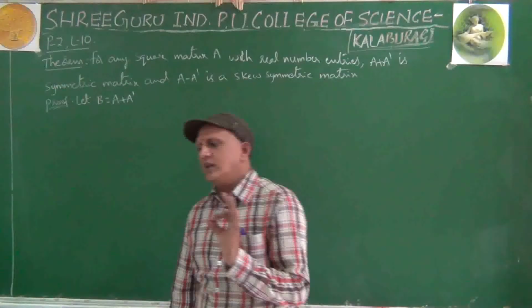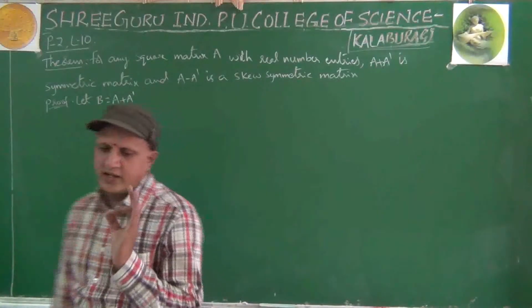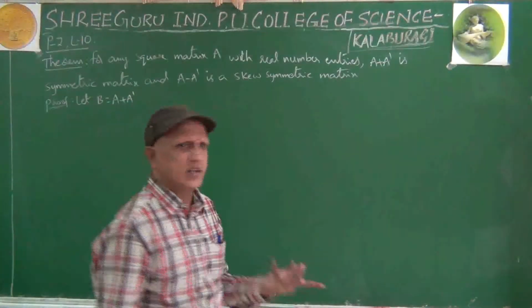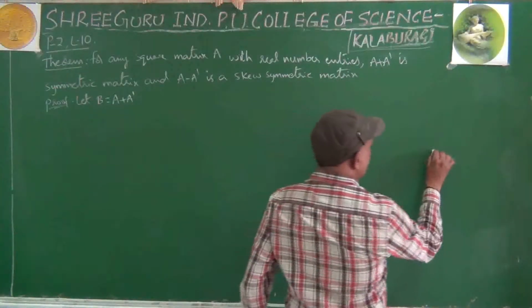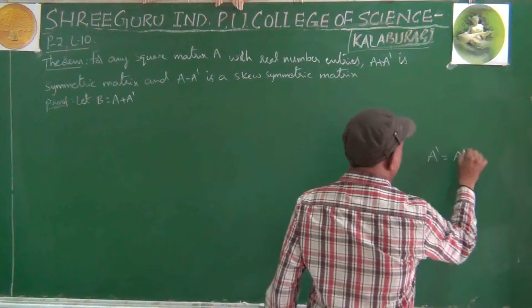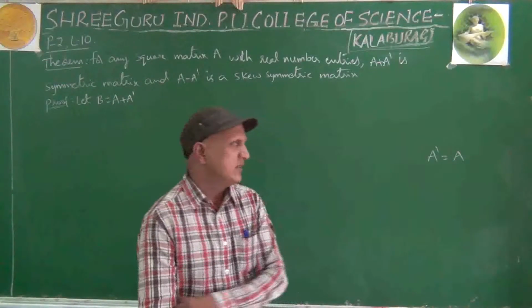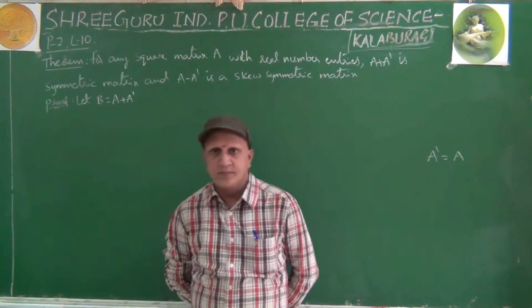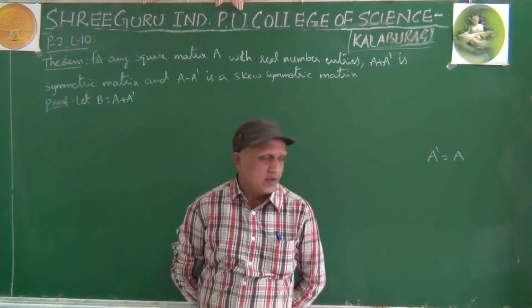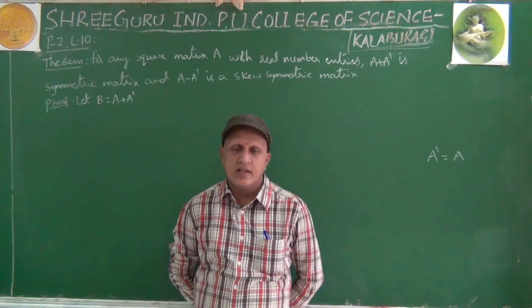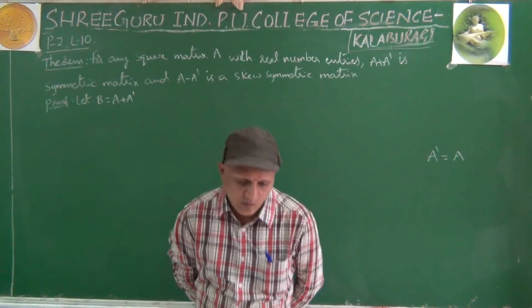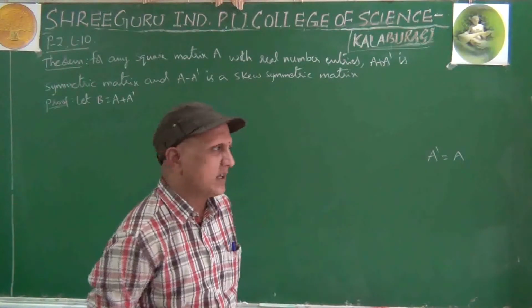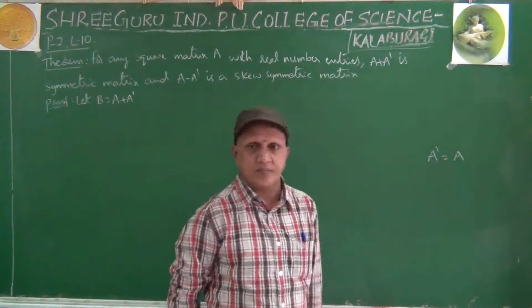First of all, let us see what is the definition for symmetric matrix. What is symmetric matrix? If A is a square matrix and if A dash equal to A, then A is symmetric matrix. When we can say that A is symmetric matrix? If A dash equal to A.